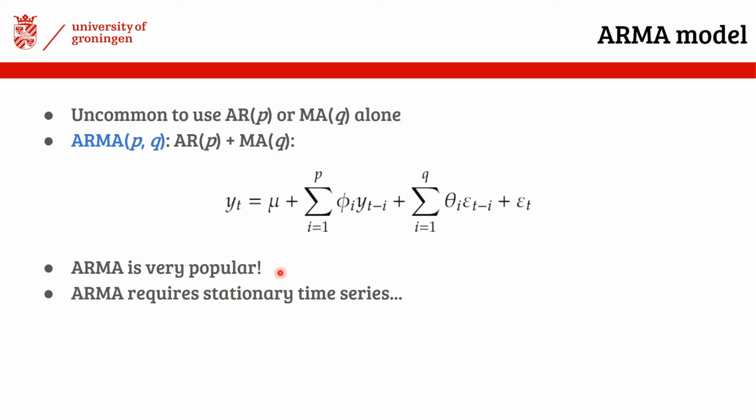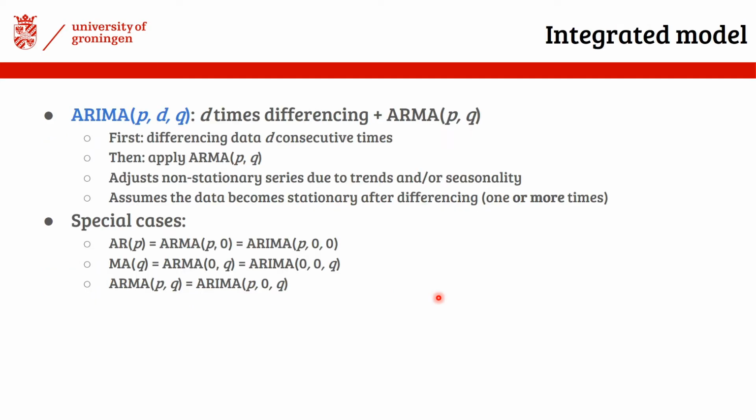If new time series models are being introduced, then the founders of the new model usually compare their new model to the ARMA model. And as a side note, the ARMA model also requires stationary time series data like the AR and the MA model. We can go even one step further in advancing our model. Consider the ARIMA model, which is basically a combination of differencing to stationarize our data, and the ARMA model. So actually there's not much new information here. Maybe one thing new is that the ARIMA model may apply differencing multiple times.